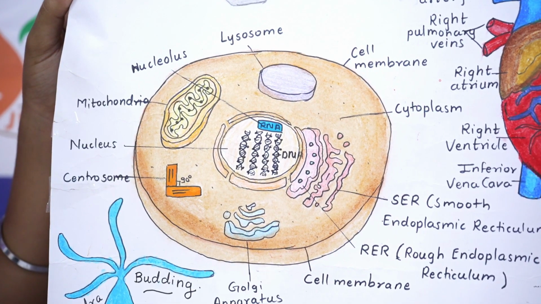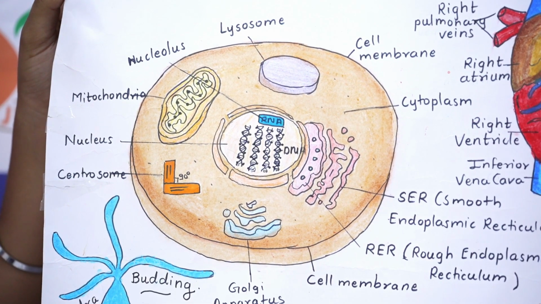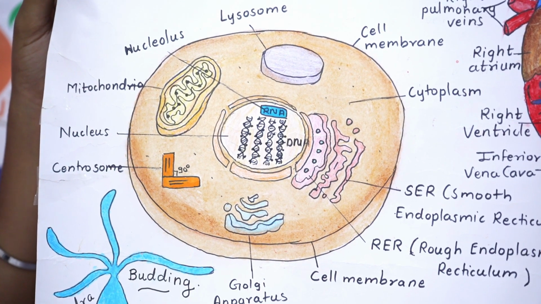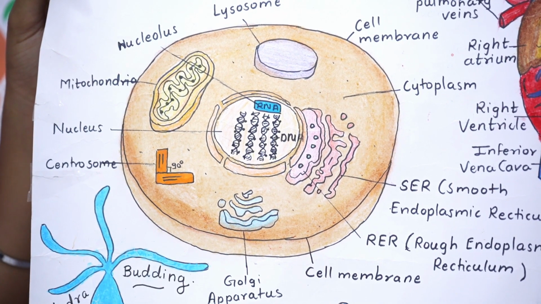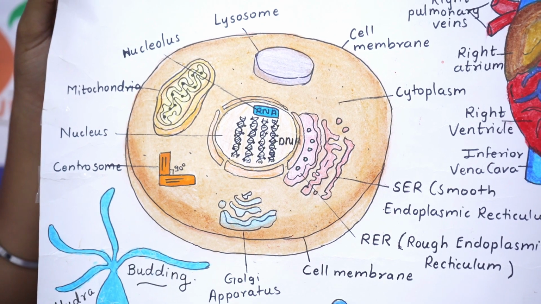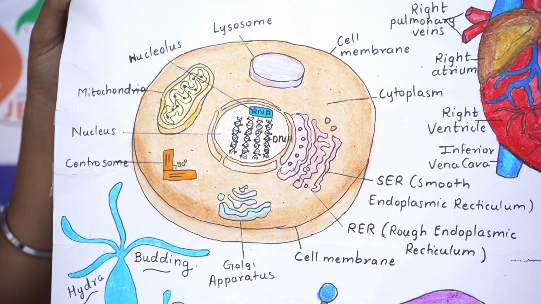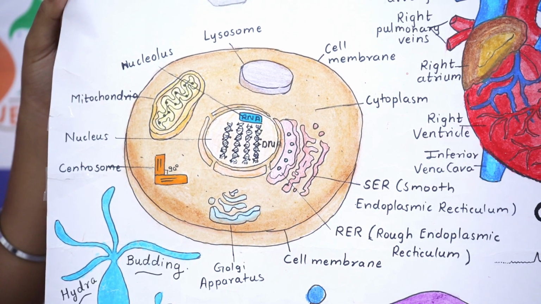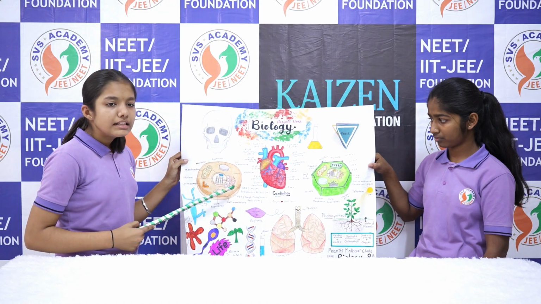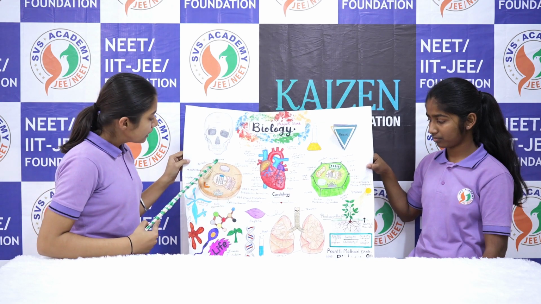Animal cell is not a double membranous structure. It only has a cell membrane. Inside the cell membrane there is fluid which is known as cytoplasm, and there are organelles like mitochondria, lysosomes, centrosome, Golgi apparatus and endoplasmic reticulum.